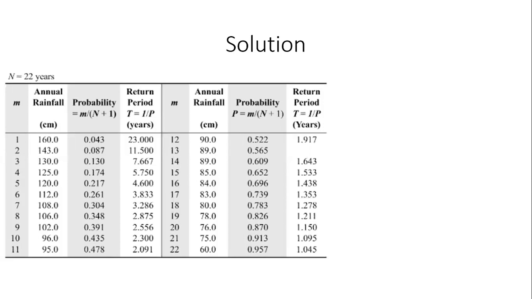Let us say there is a 1-year-old baby who has only seen the last 1 year. Assume that this baby can talk and all that. Okay. And you ask this baby, hey, what is the weather in your place like? The 1-year-old baby will say, oh, last year, whatever the rainfall was, you know what? This place always receives 100 centimeters of rainfall, because that baby has only seen 1 year of rainfall.